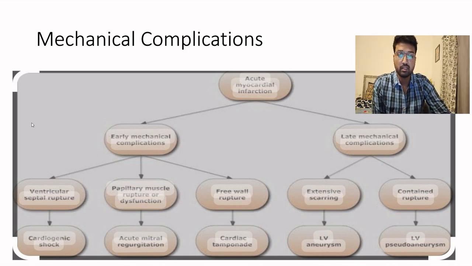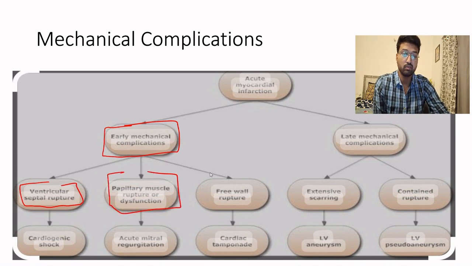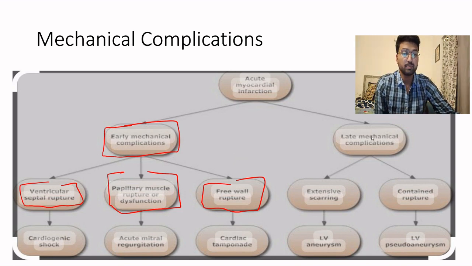If we say there are early complications, we are talking about a ventricular septal rupture, a papillary muscle rupture, and a left ventricle free wall rupture. So all the ruptures will be occurring early. If we talk about the late complications, extensive scarring occurs, which leads to formation of an LV aneurysm. If the rupture is contained, it can form an LV pseudoaneurysm.